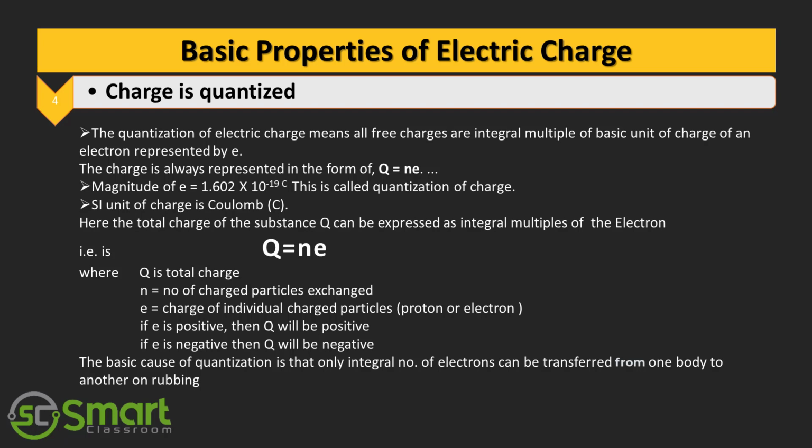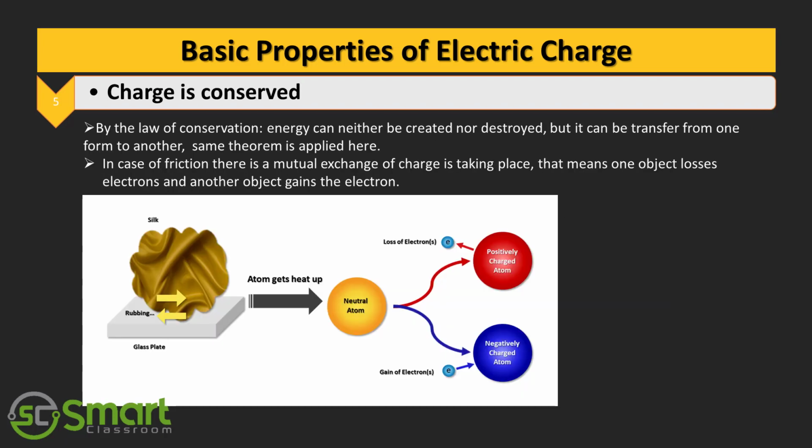If small e is positive, then capital Q will be positive. If small e is negative, then capital Q will be negative. The basic cause of quantization is that only the integral number of electrons can be transferred from one body to another on rubbing. Next property is charge is conserved.